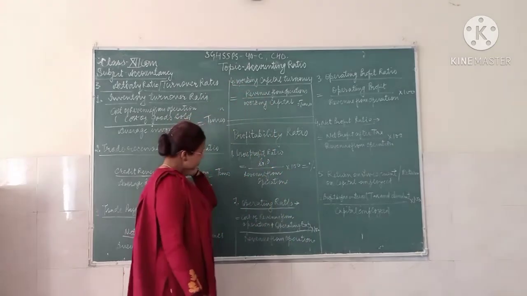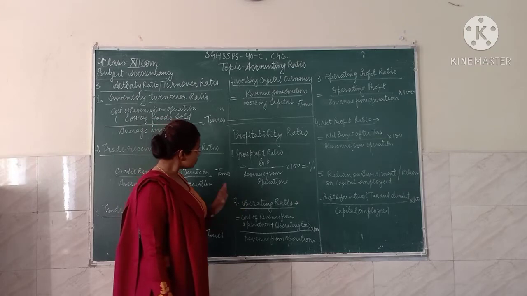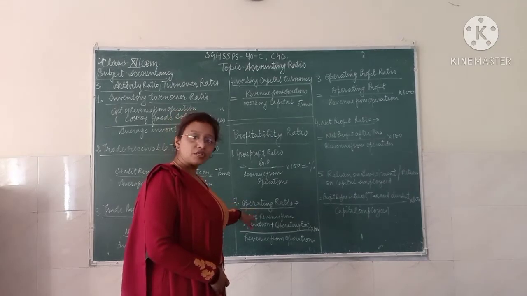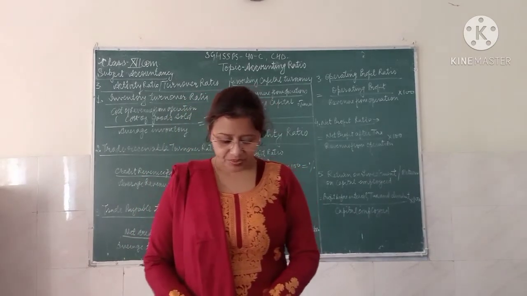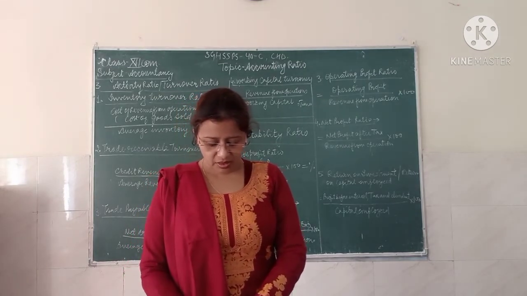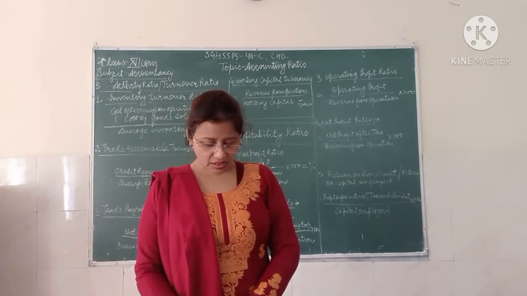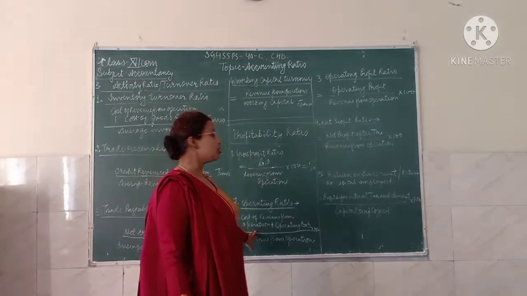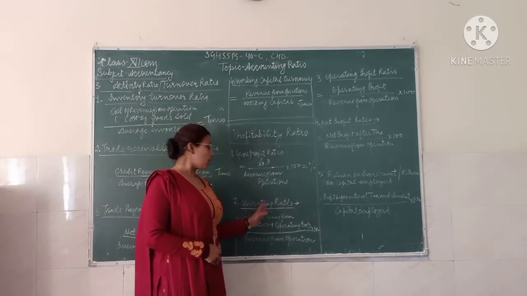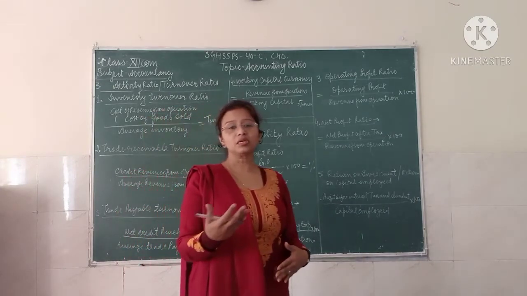So we can say that the operating ratio should be lower, because it leaves a higher margin to meet the non-operating expenses. So a lower operating ratio is better. If the ratio is lower, it will be better, and vice versa.